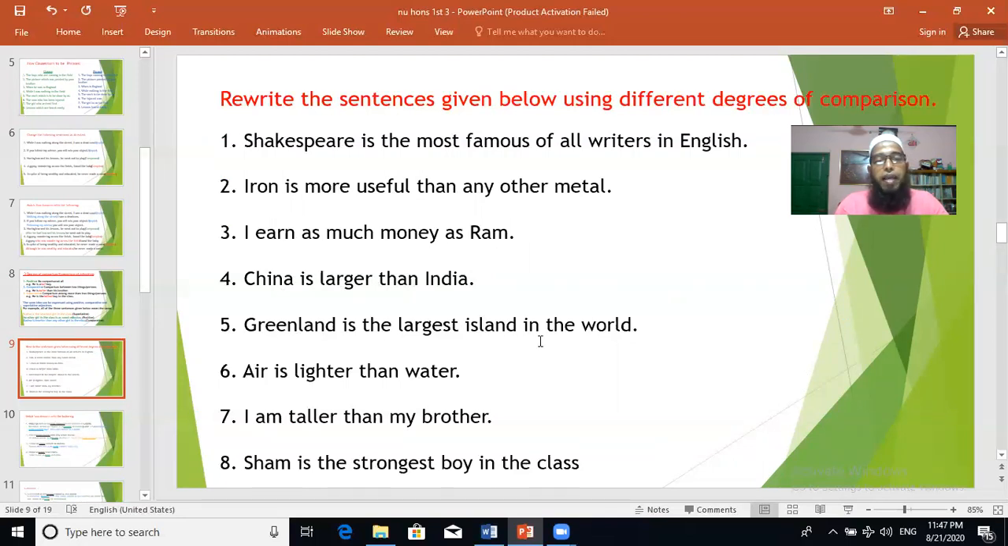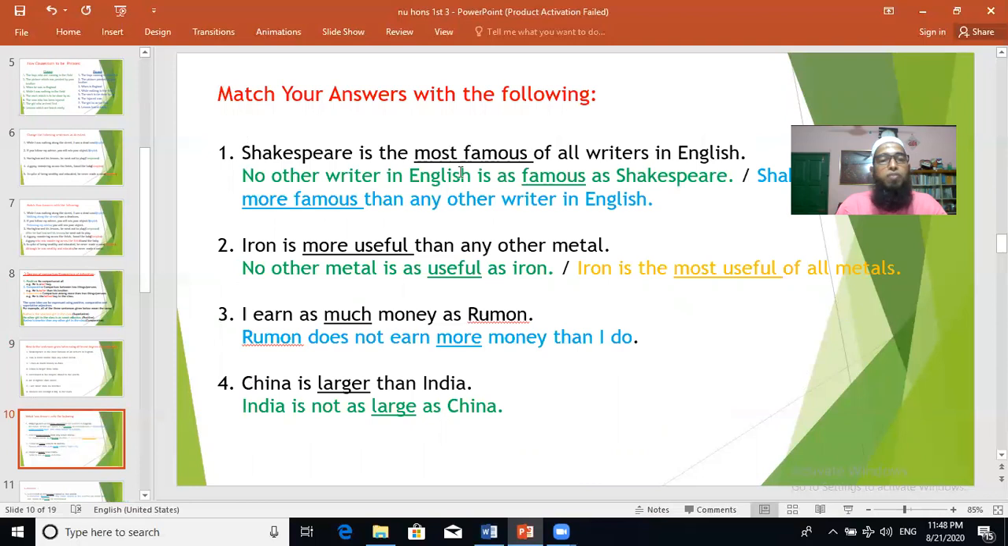Greenland is the largest island in the world. Superlative. Try to make it comparative and positive. Air is lighter than water. This is lighter, comparative degree. Try to make it positive. I'm taller than my brother. So this is comparative, try to make it positive. Sham is the strongest boy in the class. This is superlative, try to make it positive and comparative. This is a very easy and familiar topic, so I'm not giving you much time. Let's check the answers. Match your answers with the following.